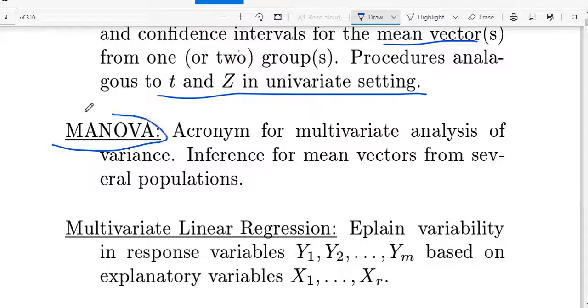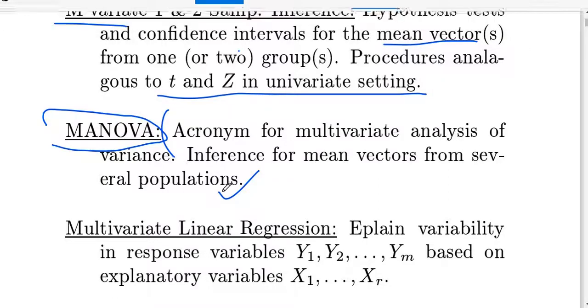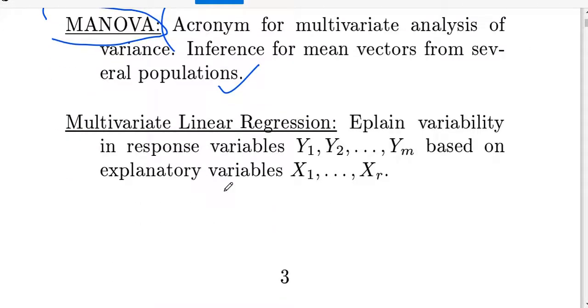MANOVA, the acronym of multivariate analysis of variance, is inference for mean vectors from several populations. So see, this case also comes under ANOVA. We can discuss these details. This is just a few topics I covered in this tutorial.